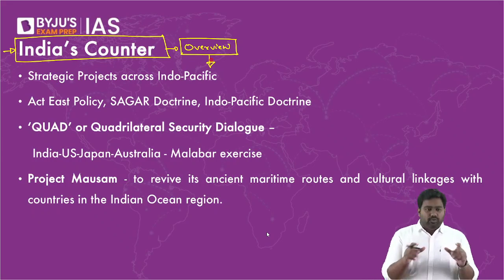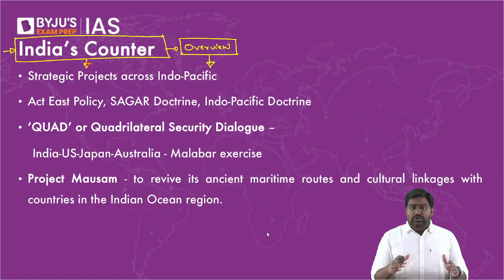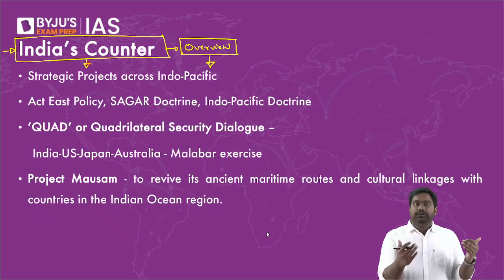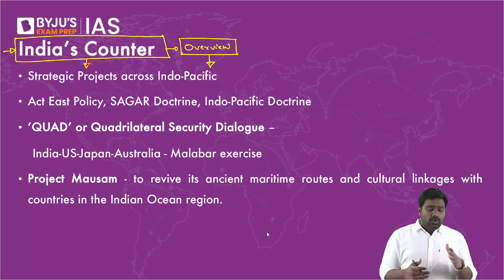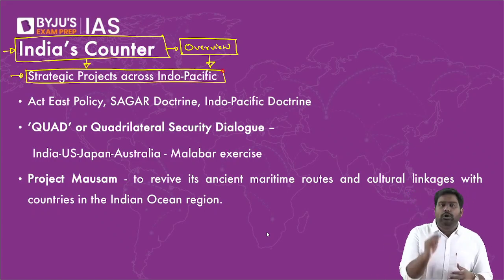After the classes end, you need to complete this picture and understand what India is doing to counter the Chinese challenge. So let's look at the overview. And once the classes get completed, you'll get the complete picture. In every class, we will have discussed some strategy or initiative of India which is helping us counter the Chinese influence. For example, we are also pursuing a series of strategic projects all across the Indo-Pacific.